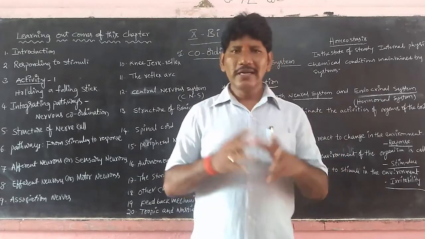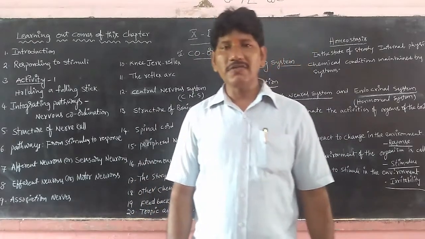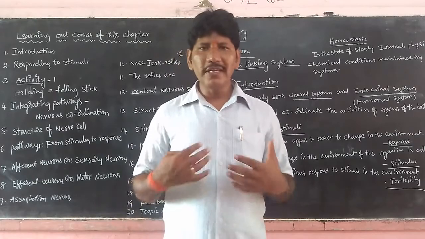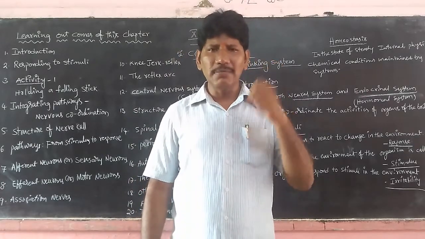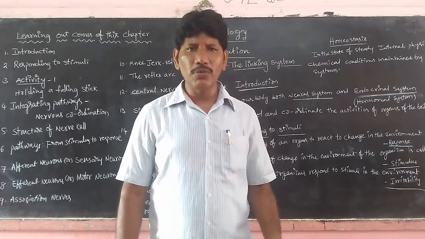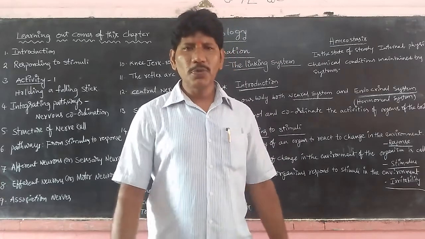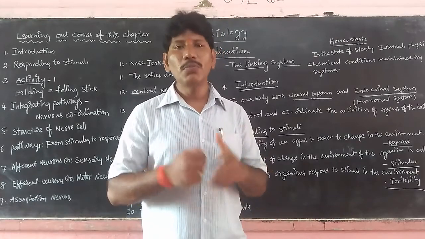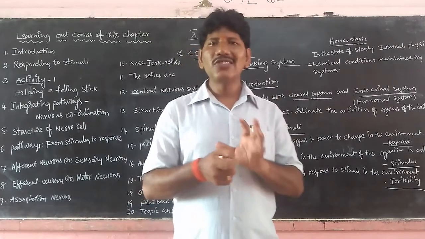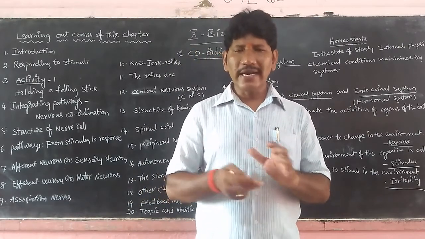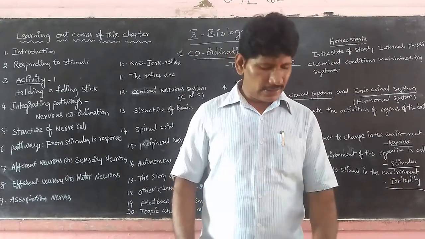Is it clear, children? The next question they are going to ask: what triggers the movement of the muscles? Of course, we have to feel in our mind, yes, I would like to move. So what triggers the leg muscles in our body to make a move? How is it possible? Actually, it is a kind of pathway to detect changes in the environment by the stimulus. It's a kind of pathway. So how does the pathway take place? Yes, it is a kind of pathway.